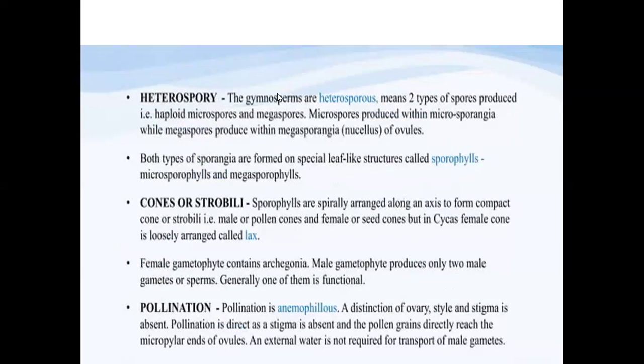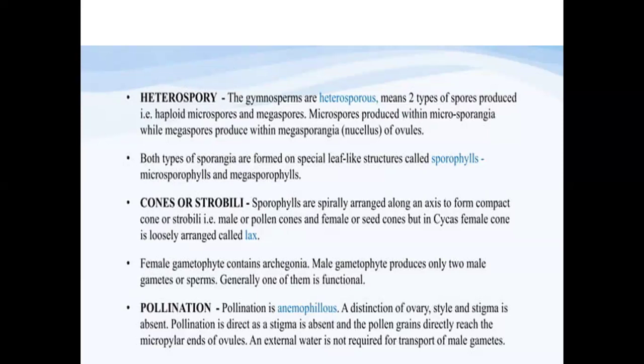Now, from the reproduction point of view, the plant body, as I told you, is a sporophyte developing spores. Depending upon how many types of spores are produced, we can see a heterosporous condition here, that is called heterospory. The gymnosperms develop two types of spores. One is microspores, the smaller spores, which are produced in the microsporangia. And the larger spores, which we call megaspores, are produced within the megasporangia of the ovule.